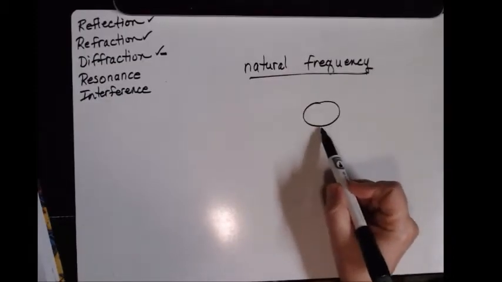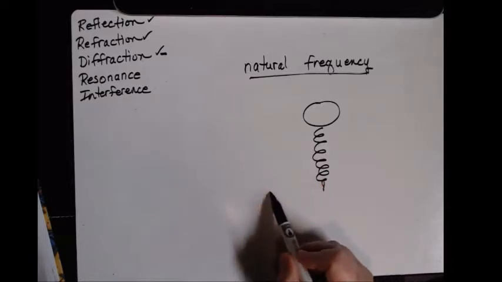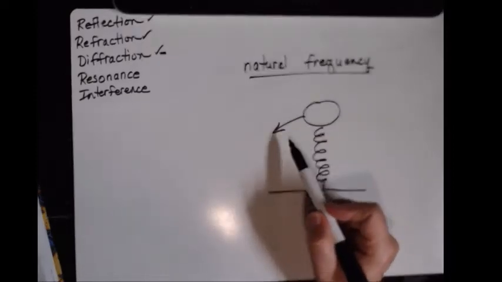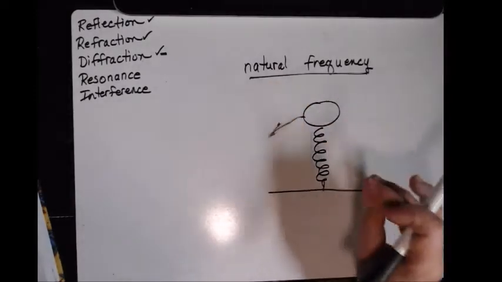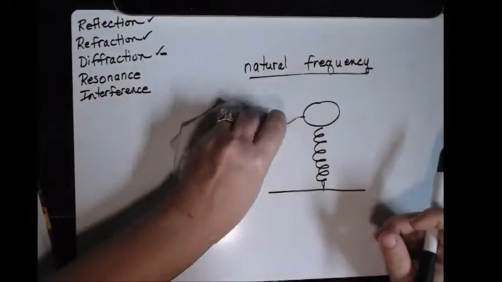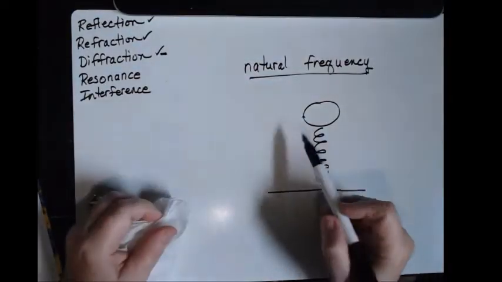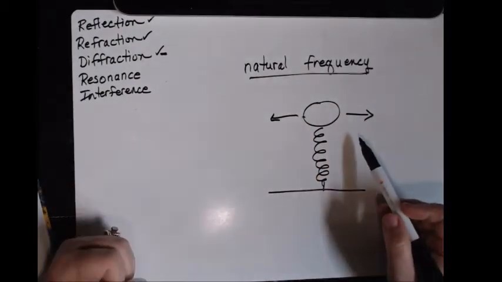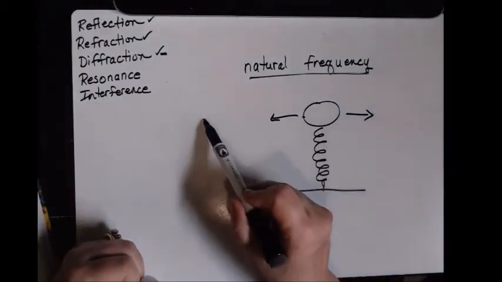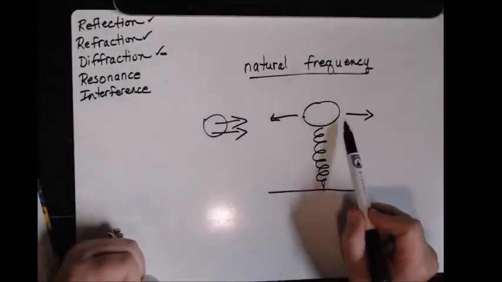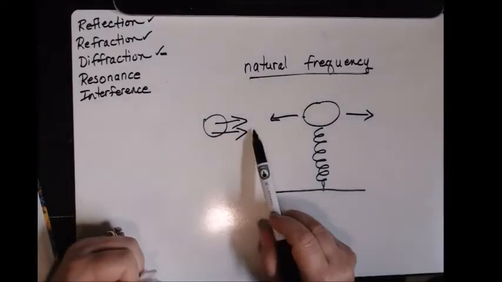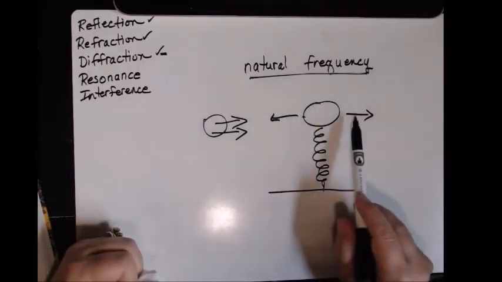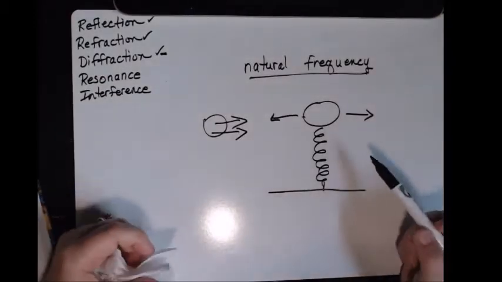So coming back to my ball on the end of a spring, this has a particular natural frequency. If I were to pull it back and then release it, I know that it's going to vibrate back and forth here at its natural frequency, eventually damping out and stopping. But what if I put a fan over here that's blowing constantly at this, and it just so happens that I'm blowing at a velocity that equals the velocity with which it's going back and forth? So I just happen to add to its natural frequency.